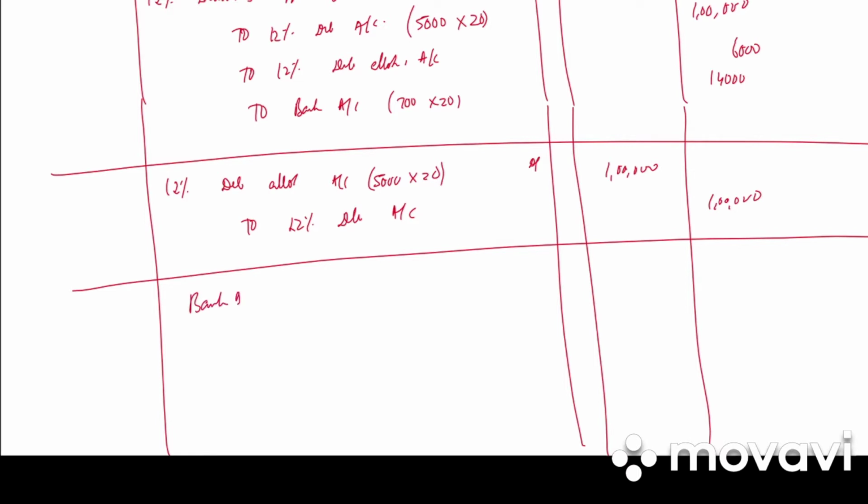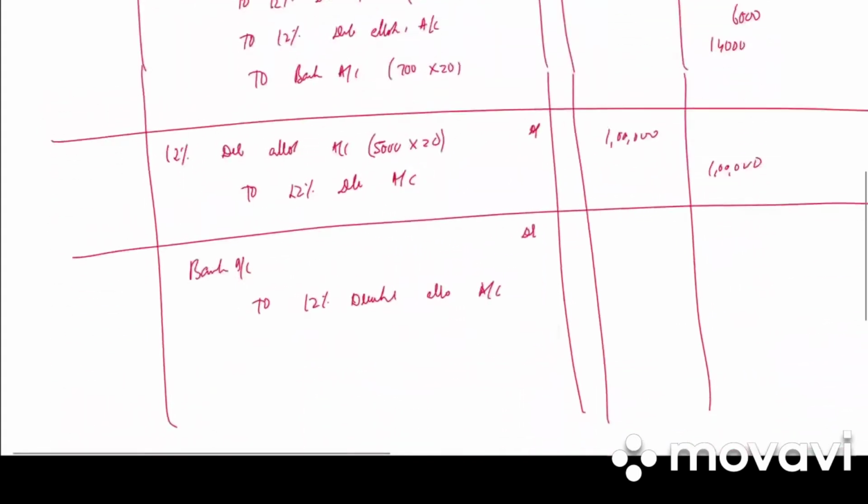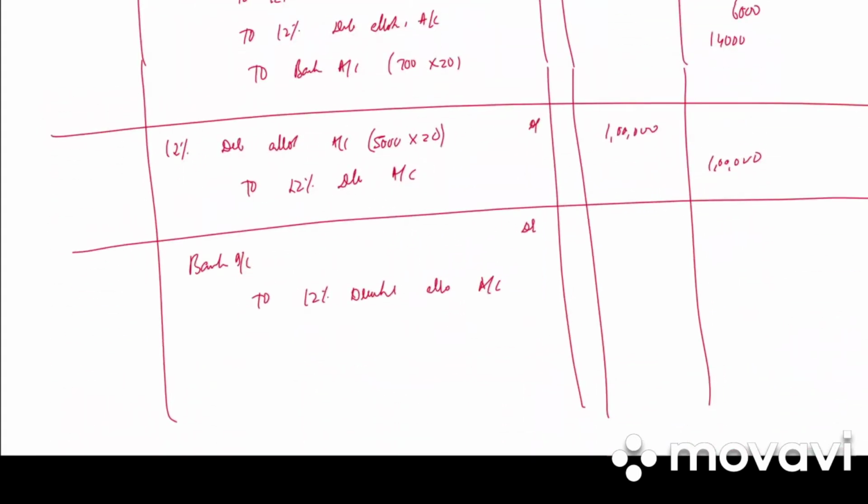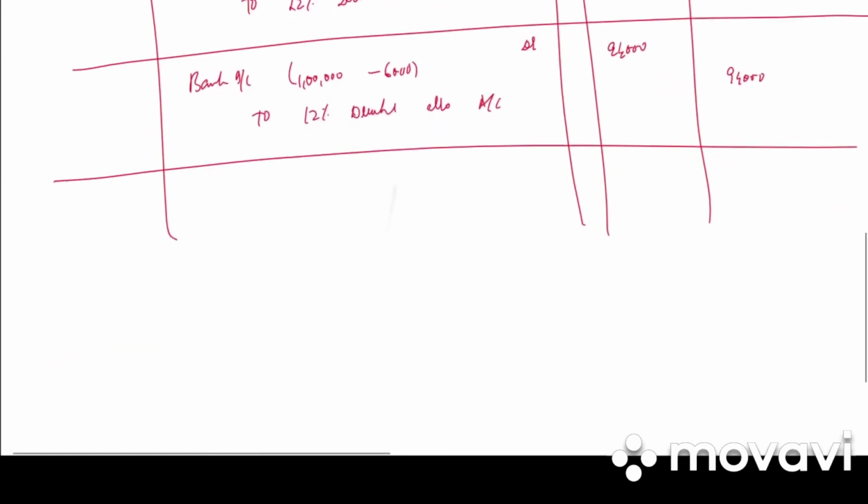Next we have bank account debited to 12% debenture allotment account. Out of 1 lakh, 6,000 is already received in application. So 94,000 debit, 94,000 credit. Write the narration: balance of allotment money received.